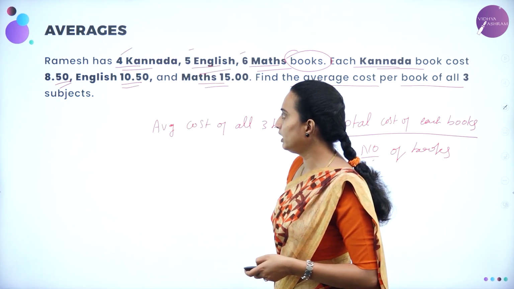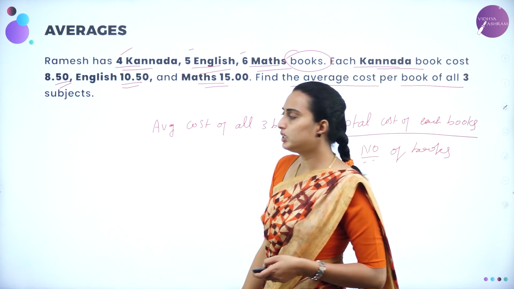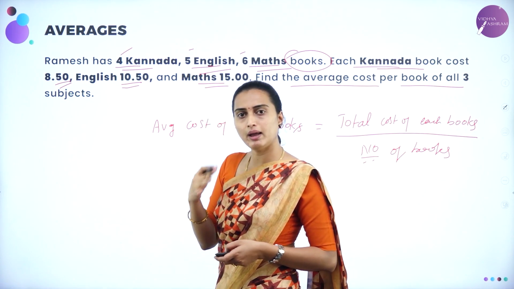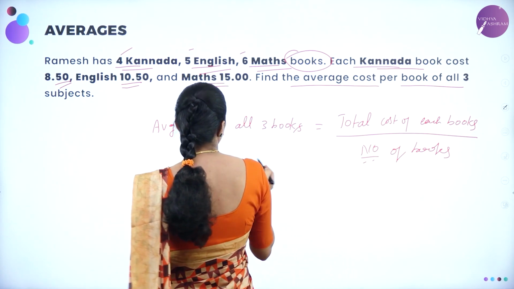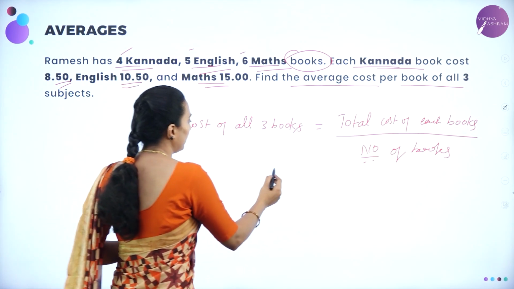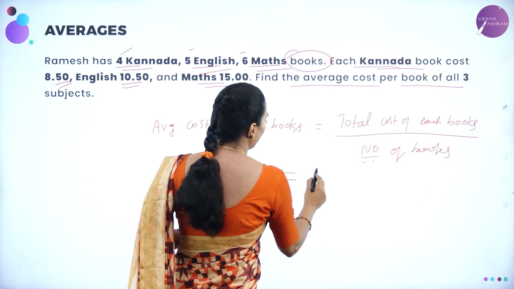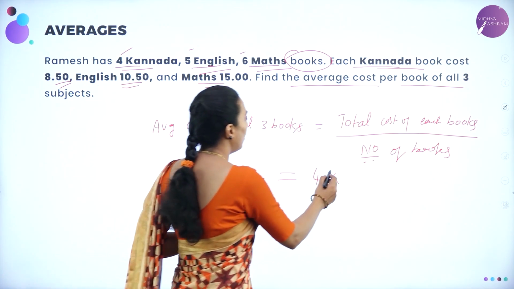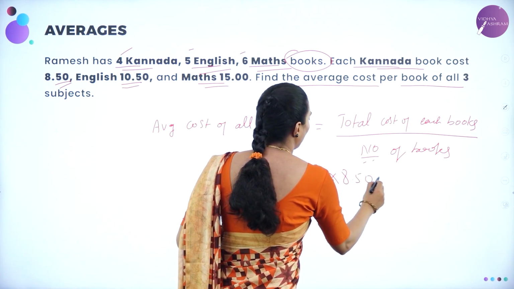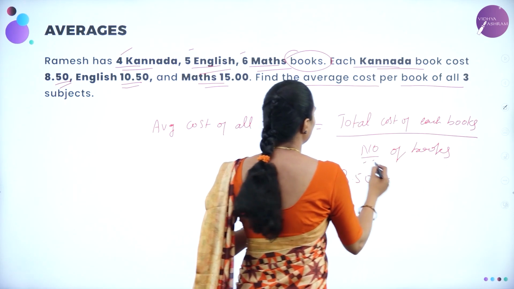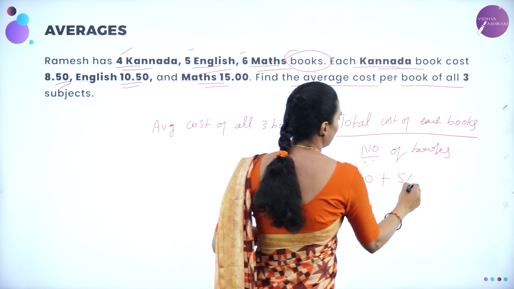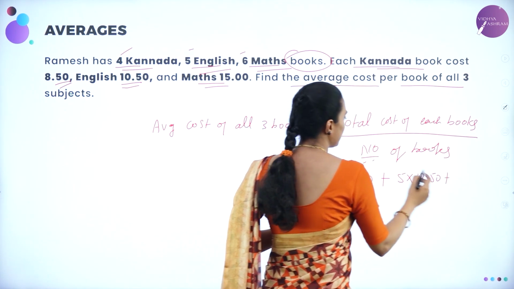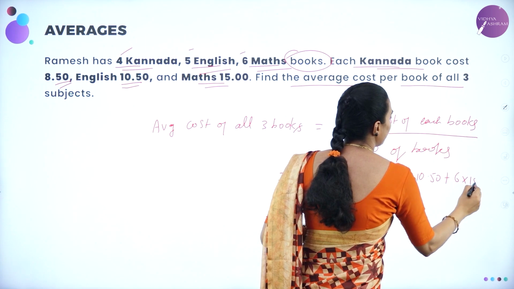So respectively, the books will be equal to cost x1, x2 and then x3. So similarly, I am going to multiply as it is. So total Kannada book will be 4 into 8.50, plus English books 5 into 10.50, plus maths book 6 into rupees 15.